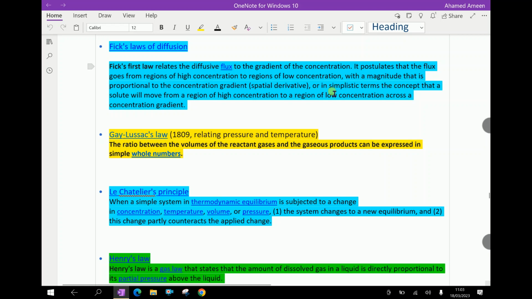It postulates that the flux goes from regions of high concentration to regions of low concentration, with a magnitude that is proportional to the concentration gradient, that is spatial derivatives. In simplistic terms, a solute will move from a region of high concentration to a region of low concentration across a concentration gradient.